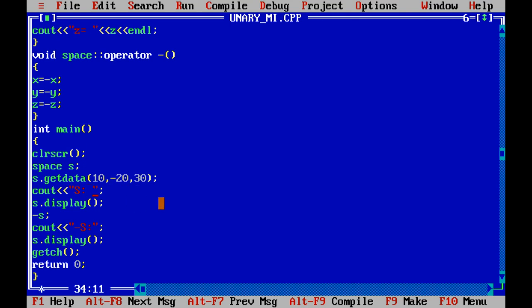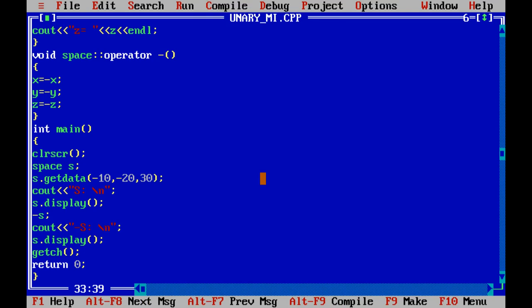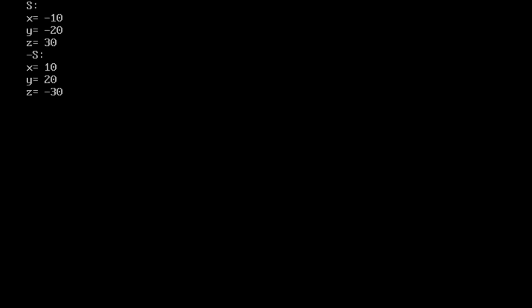Slash n we will give, and we will change the values even. Okay, minus 10. So here I want to make this minus initially. Okay, so save it, compile the program, and run the program.